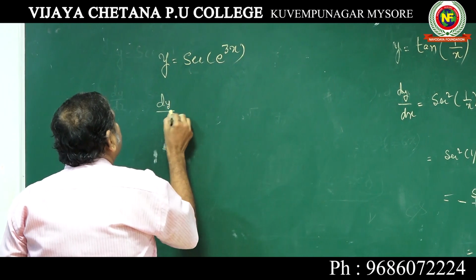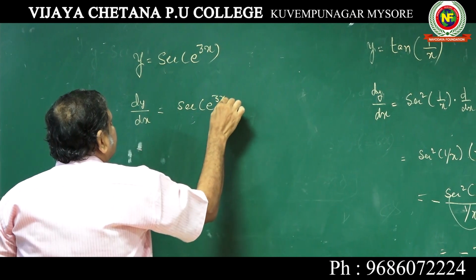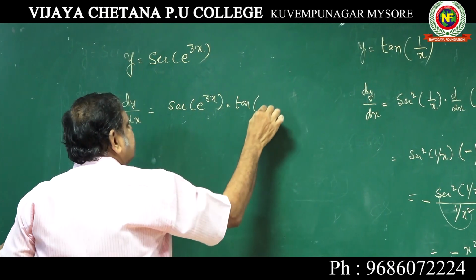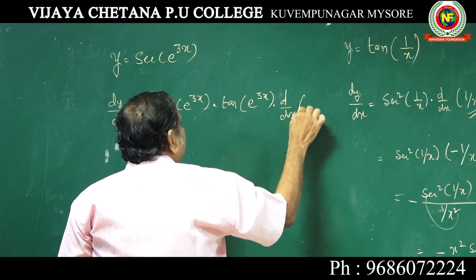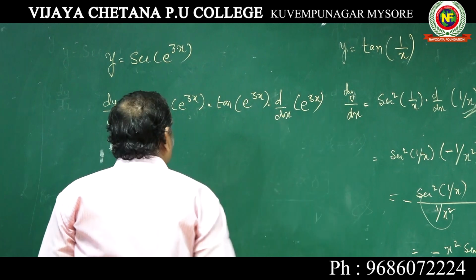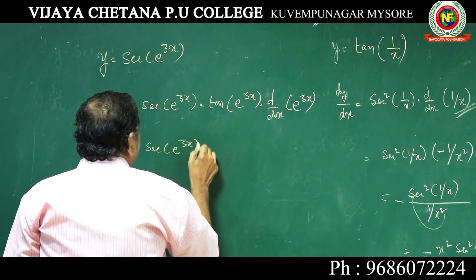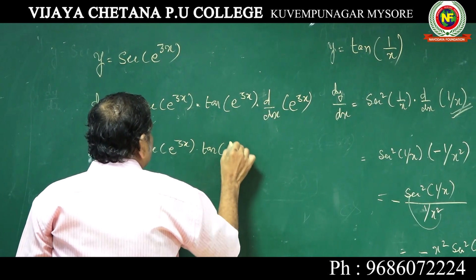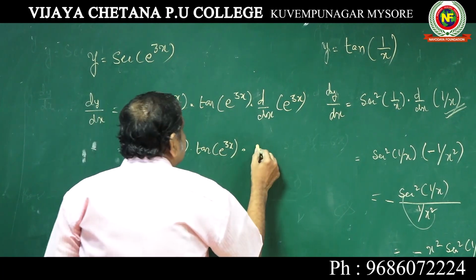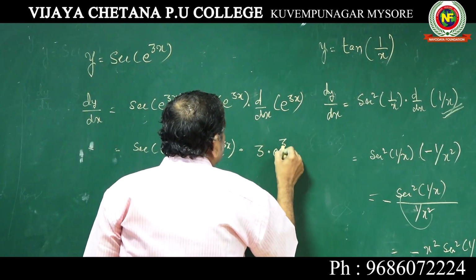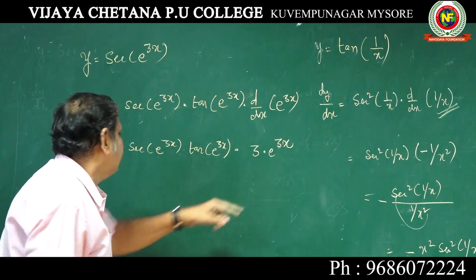So dy by dx is equal to secant e to the power of 3x into tan e to the power of 3x into d by dx of e to the power of 3x. The differential coefficient of e to the power of 3x is 3 e to the power of 3x.